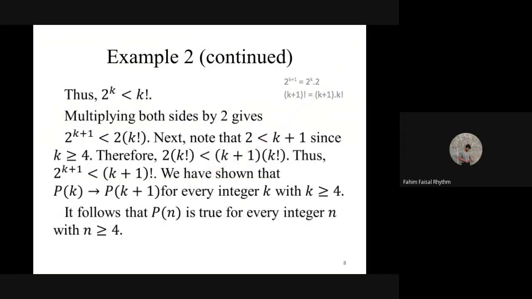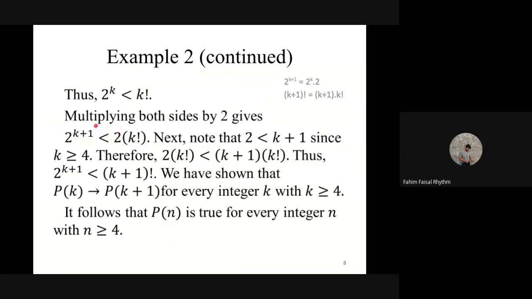Miss, I didn't exactly understand the last one you said. Which part? After 2 into k factorial is less than k plus 1 into k factorial, after that I didn't understand. Okay. Do you understand that 2 into k factorial will be less than k plus 1 into k factorial? Yes, miss. Okay. Now, do you understand this part, that 2 to the power of k plus 1 will be less than 2 into k factorial? Do you understand this one?